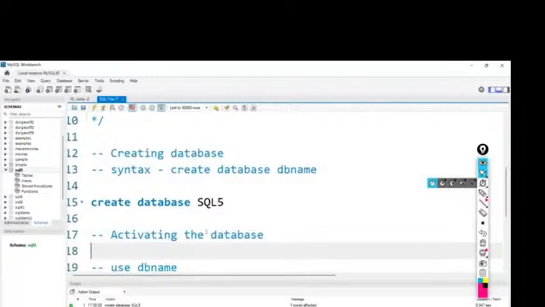Perfect. So inside a database we need to create tables. For creating a table we will use the create command, and the syntax will be: create table, table name. After writing the table name, we need to use parentheses, that is brackets, and inside the brackets we need to mention column names. Suppose column name 1.